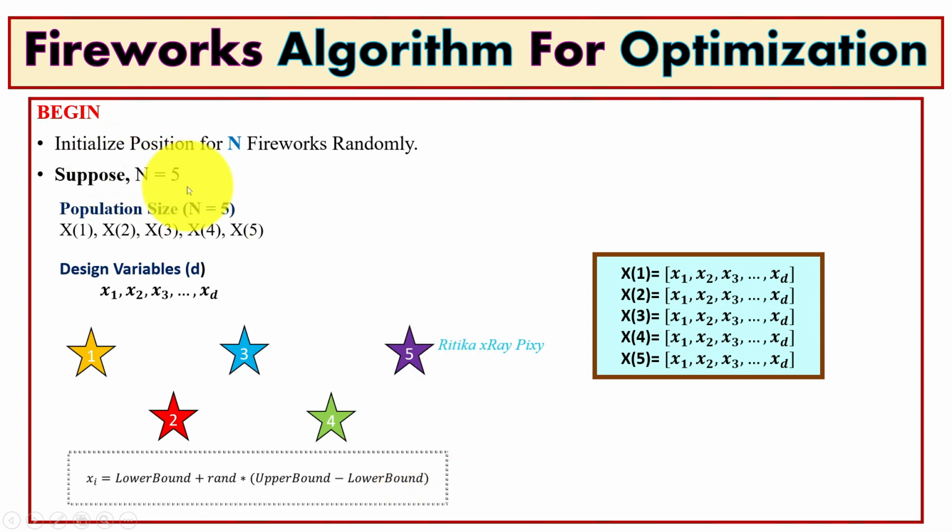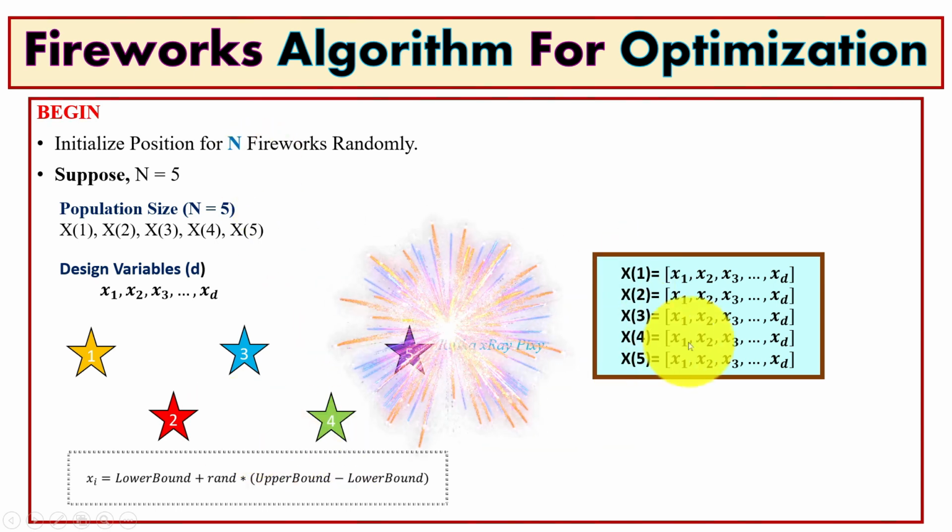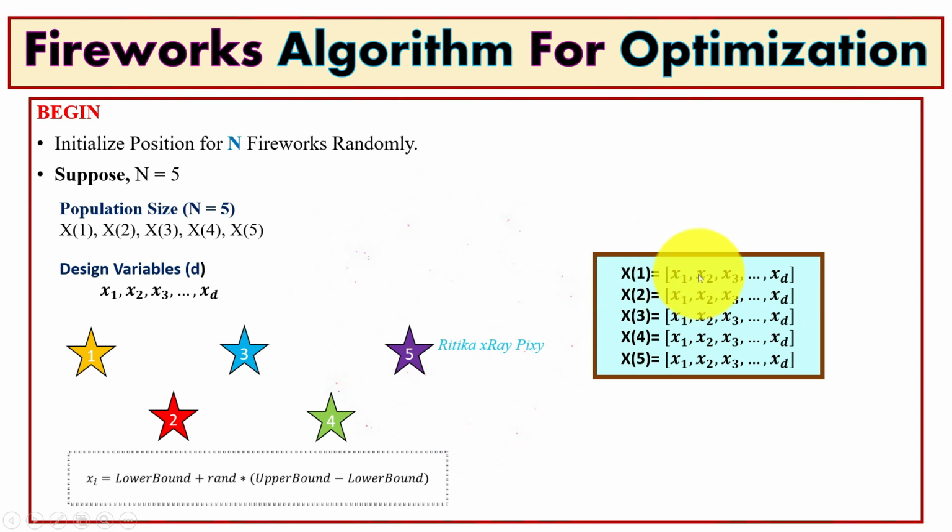Suppose we have here 5 fireworks, and for the 5 fireworks we have the position for the first firework x1, second x2, third x3, fourth x4, fifth x5. Then we have the design variables D. We have 1 to D, that is the total number of design variables, or you can say the search dimension. So for each firework we will initialize the position. So this is the position for the first firework, second, third, fourth and fifth one.